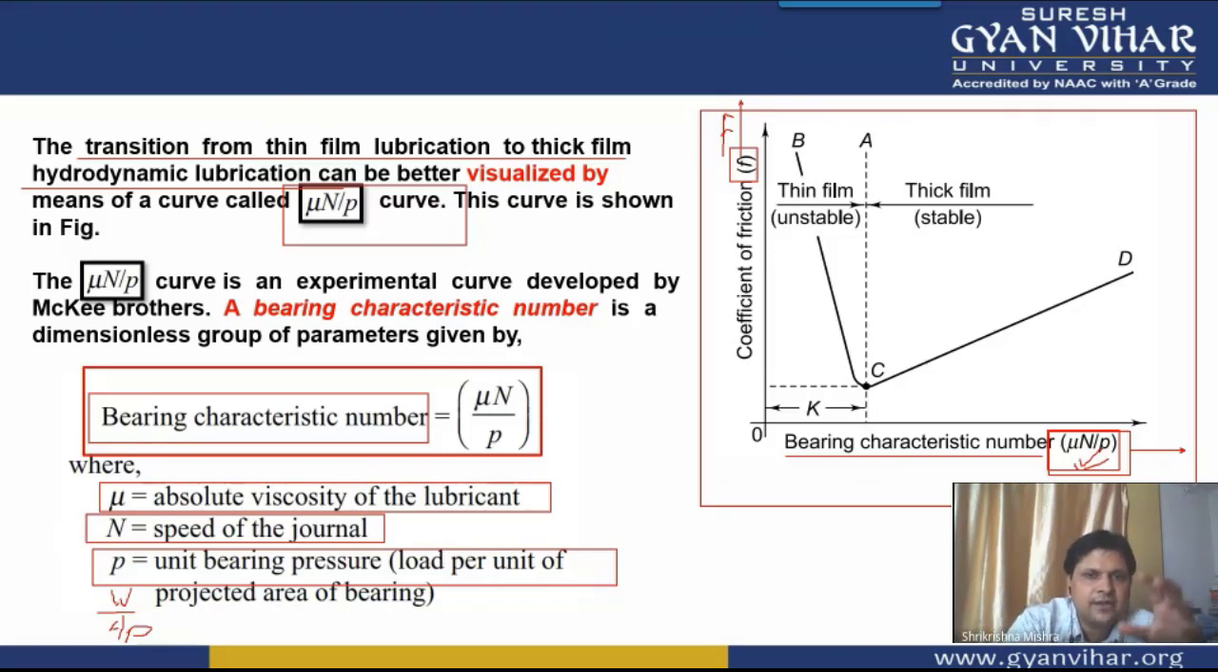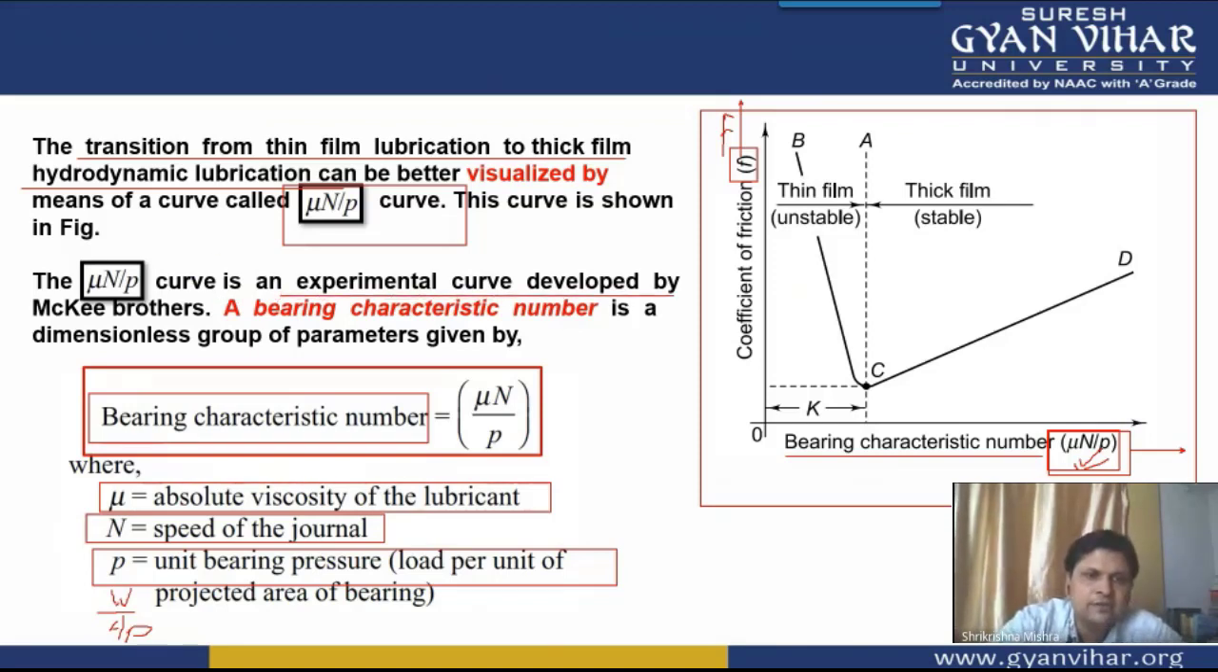And we have seen that when the speed is less, then there is thin film lubrication, and when the speed of the journal is increased, then we have thick film lubrication. So in order to show the transition from thin film lubrication to thick film lubrication, we have used this μN/p curve. It is an important curve, and I will explain what this μN/p curve is.